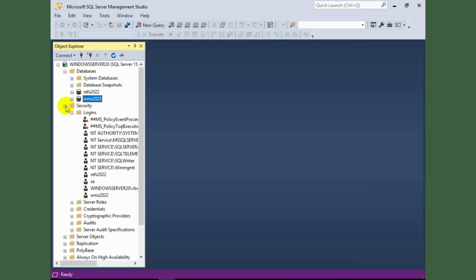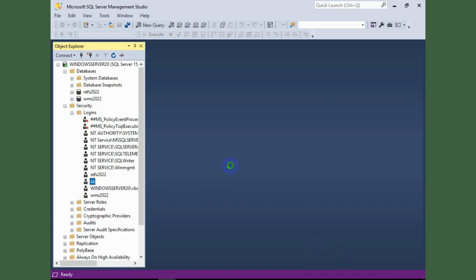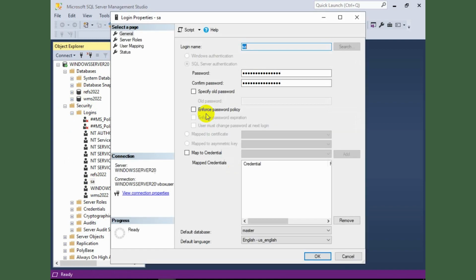The next step is to create the login user. For that, you go to security, click on logins, and make sure that you have the SA account enabled as well. I'm not sure if it really uses that, but just make sure that it's activated, and in case it's needed we can use it. So the login name was SA.